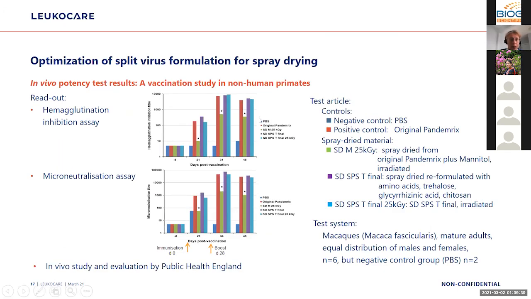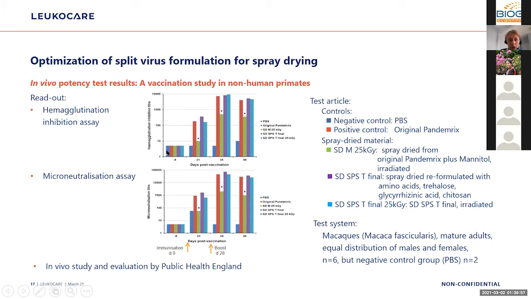Here now the results from the in vivo potency testing that were done by Public Health England. The test system were macaques, Macaca fascicularis, mature adults with an equal distribution of males and females, n equals 6 per group. However, the negative control group with PBS, there were only 2 animals. The test articles we used was a negative as well as a positive control.